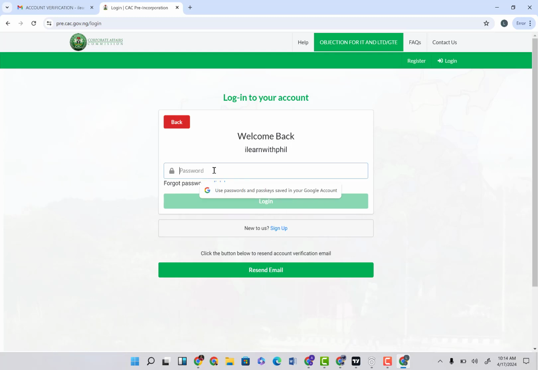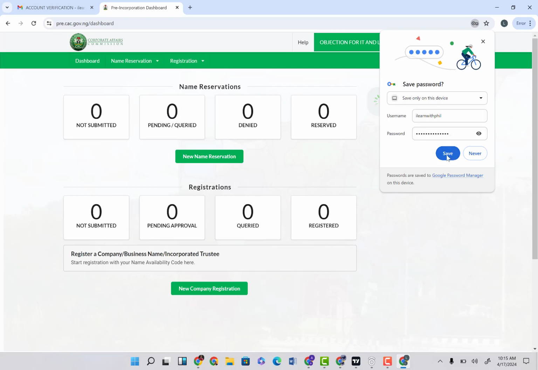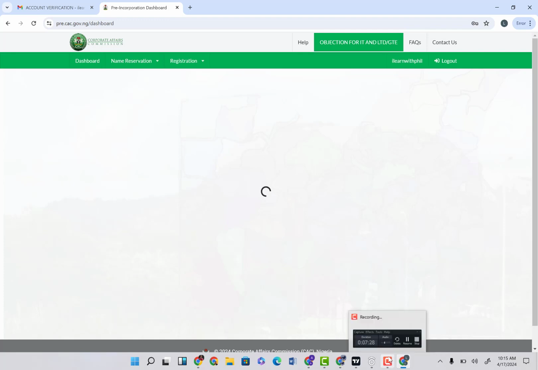So I'm just going to input my password here. And then I'm going to click on login. They're asking me to save my account. I'm going to click on save. Now you can see all of this is showing 0. This is how yours should look: 0, not submitted, pending, denied, and all that. So what we want to do is to come here and click on new name reservation, because that's the next thing we need to do. We need to reserve the new name. Remember, that's where we stopped. So I'm just going to come here and click on new name reservation.